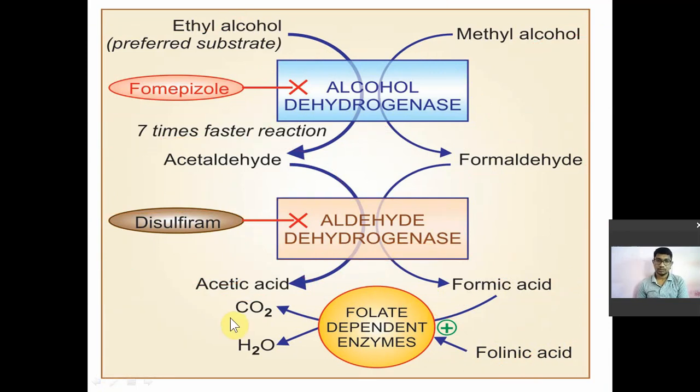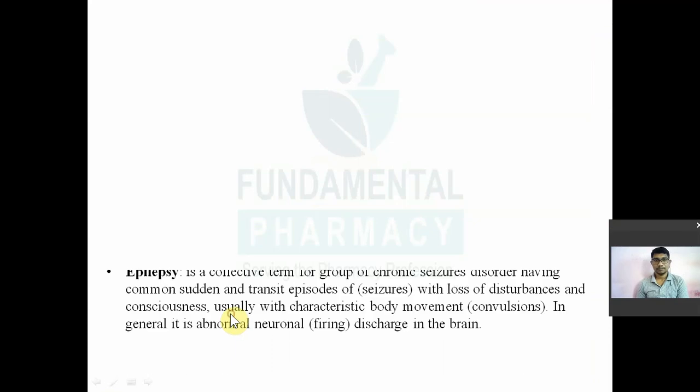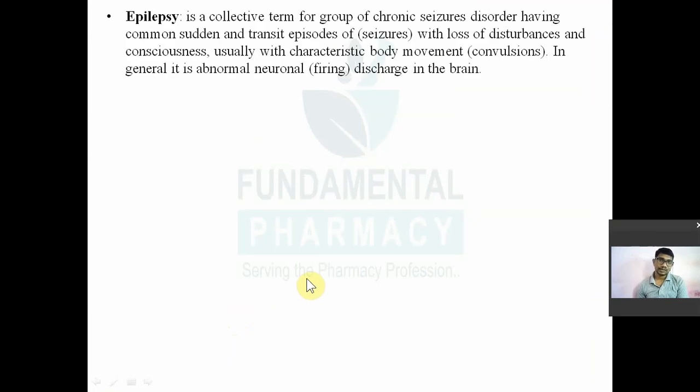This was regarding the alcohol chapter, and another chapter is epilepsy, or anticonvulsant drugs. What do we mean by epilepsy? Epilepsy is a disorder of the CNS. It is not a single disorder. It is a collective term for chronic seizure disorders having common sudden transient episodes of seizures, loss of awareness and consciousness, usually with characteristic body movements, which are known as convulsions.